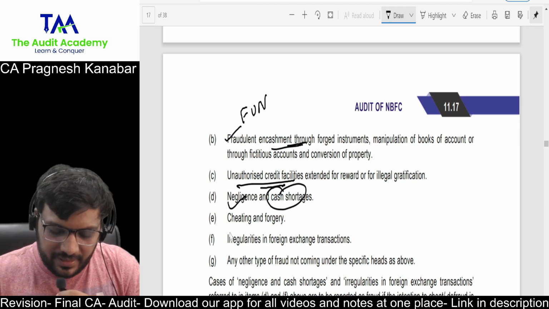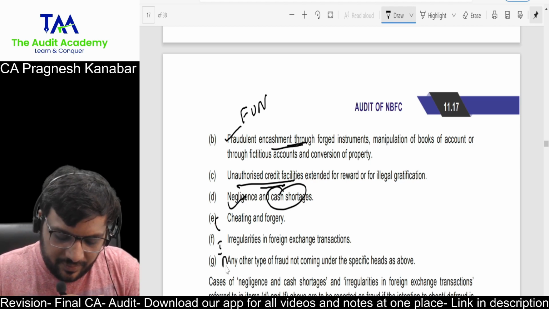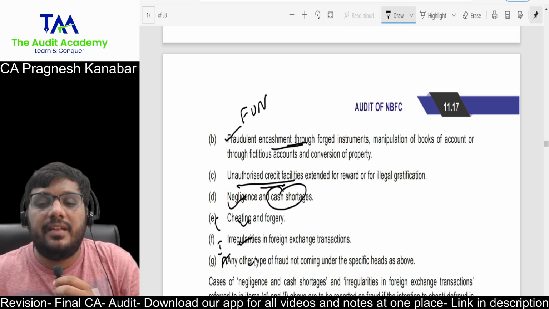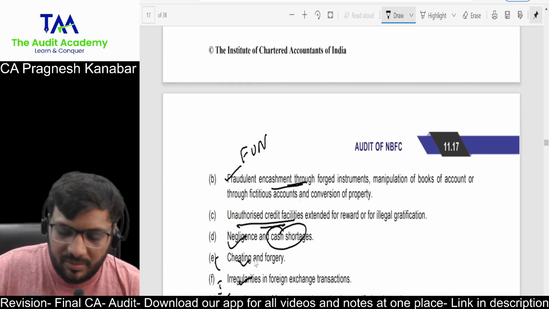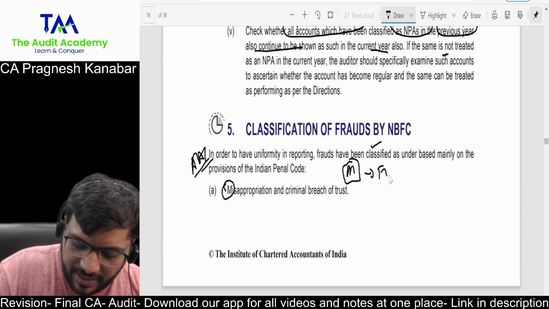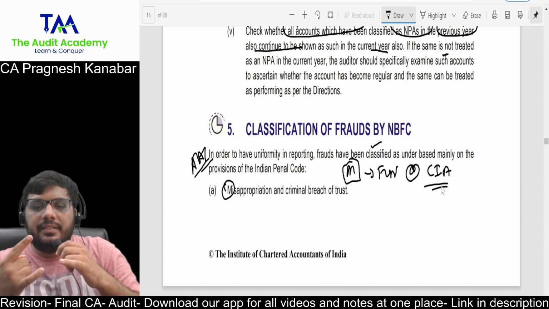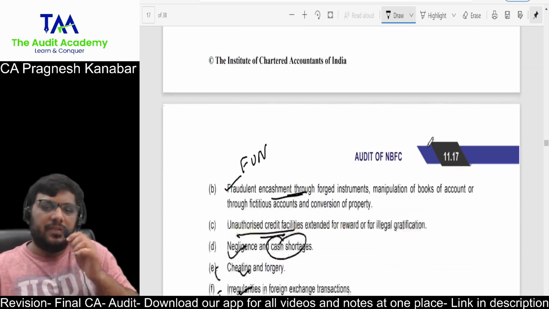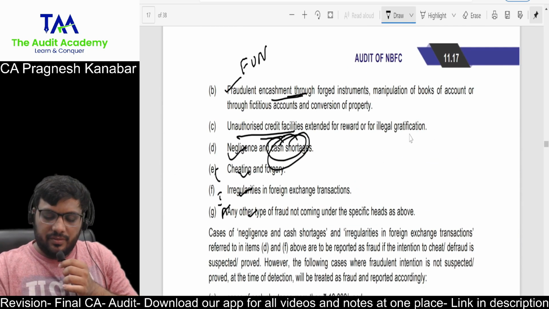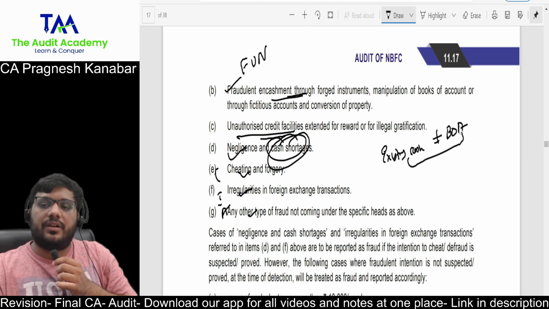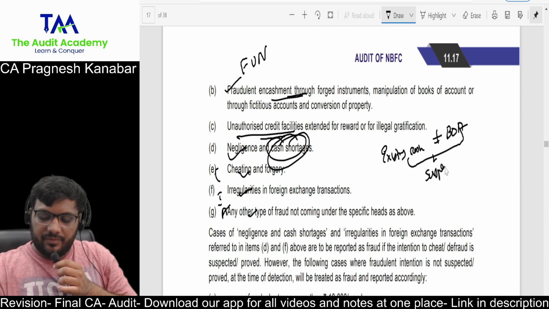Give me 5 minutes. Then look at this, CIA. C for cheating, forgery. I for irregularities in foreign exchange transactions at financial level. You understand this? A, any other type of fraud which is not coming under the above heads. I am having fun at CIA, but you have to remember it in this manner only. Now let us talk about this cash shortage. What is cash shortage? When the existing cash as on a day does not tally with the recorded cash in the books of accounts, that means this is the suspense account.